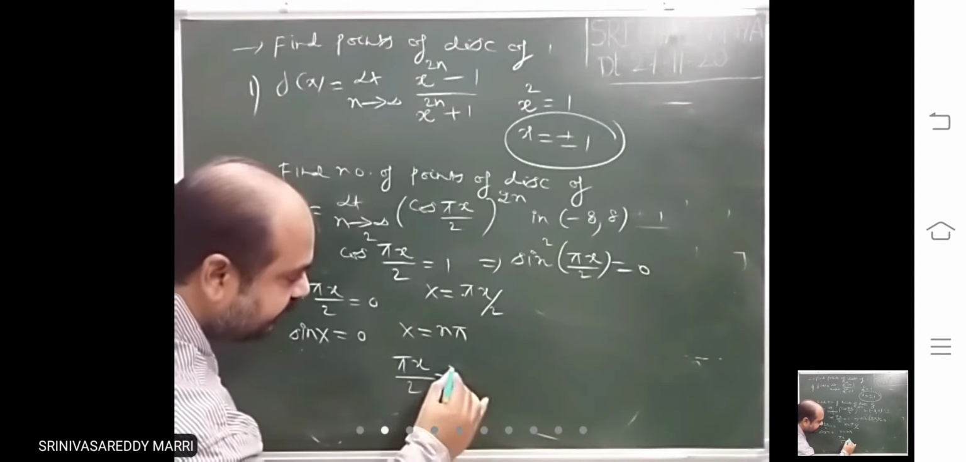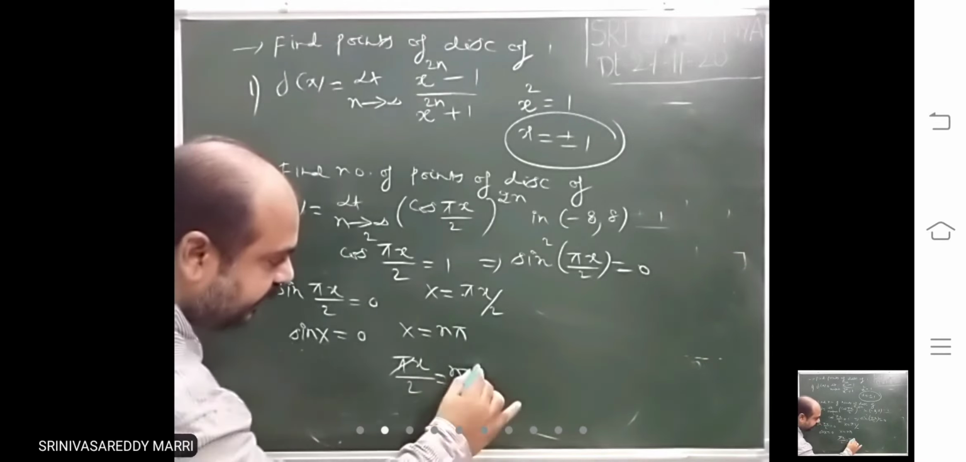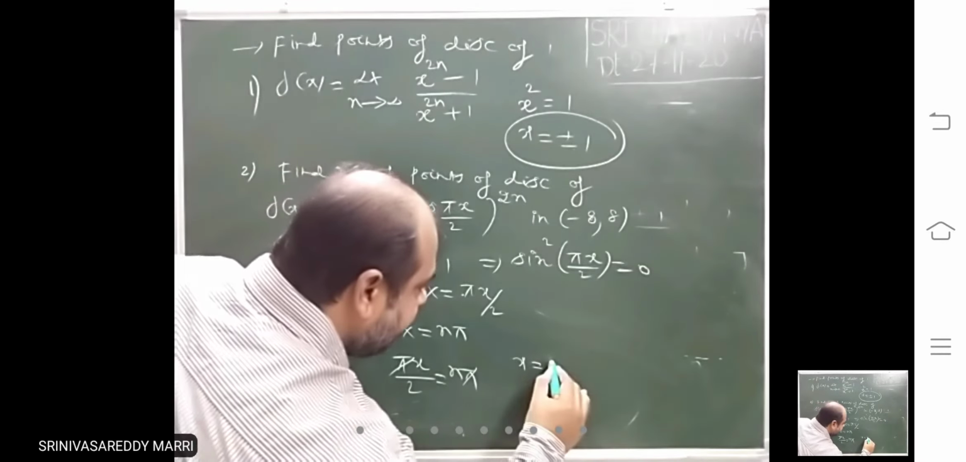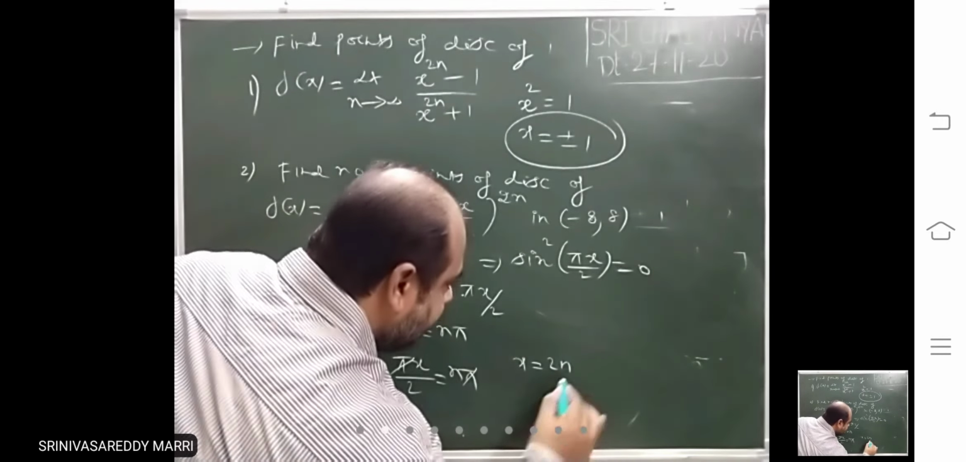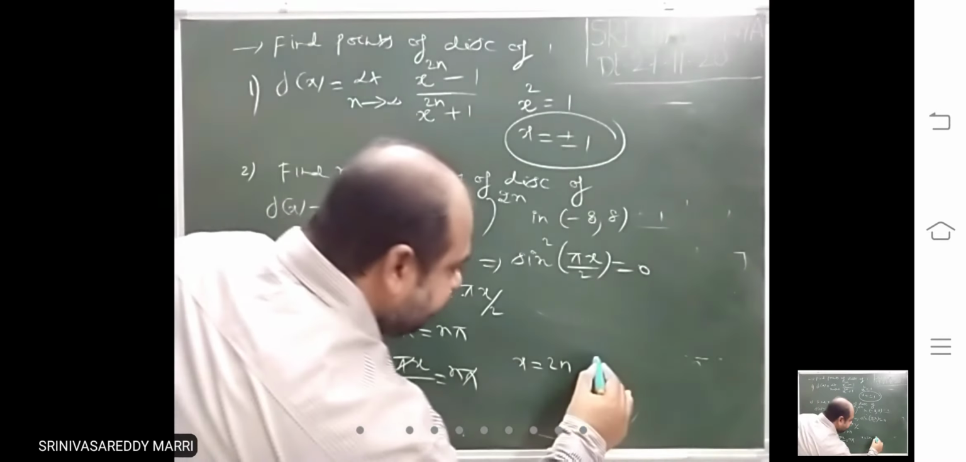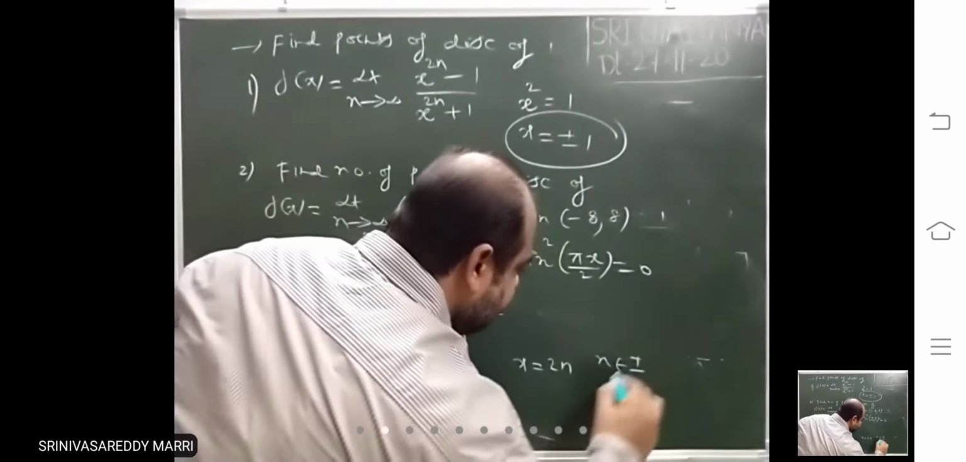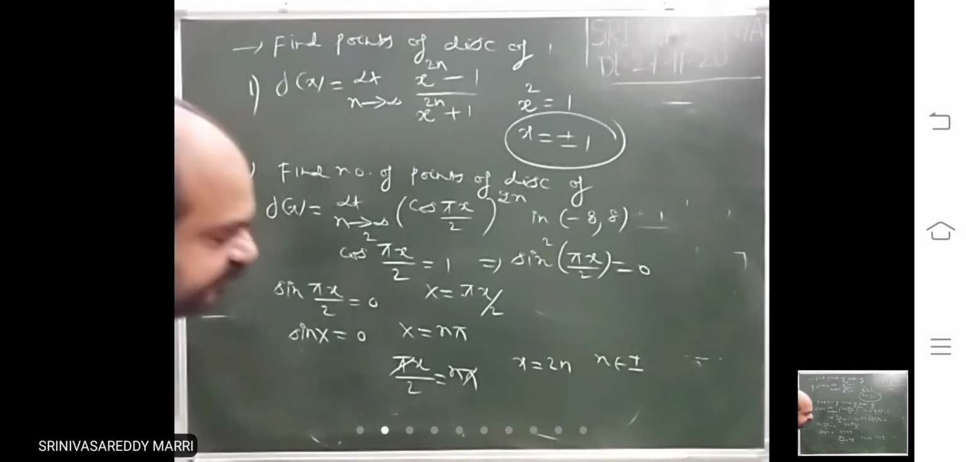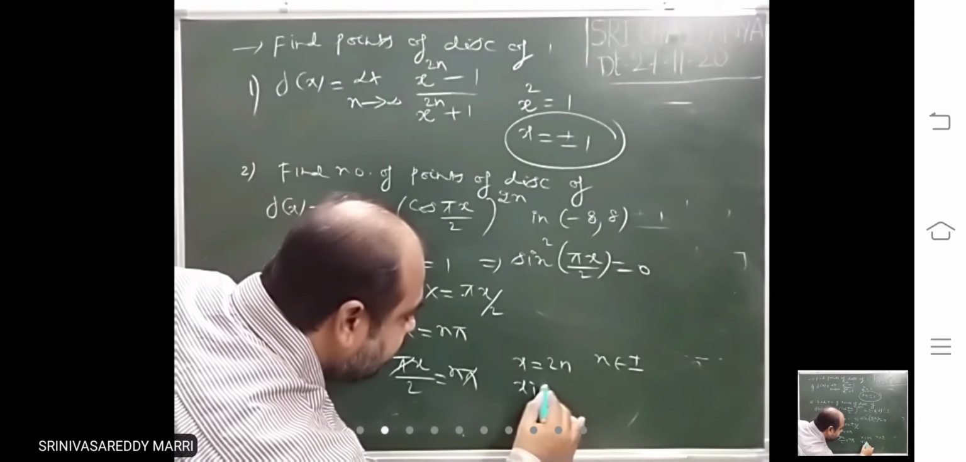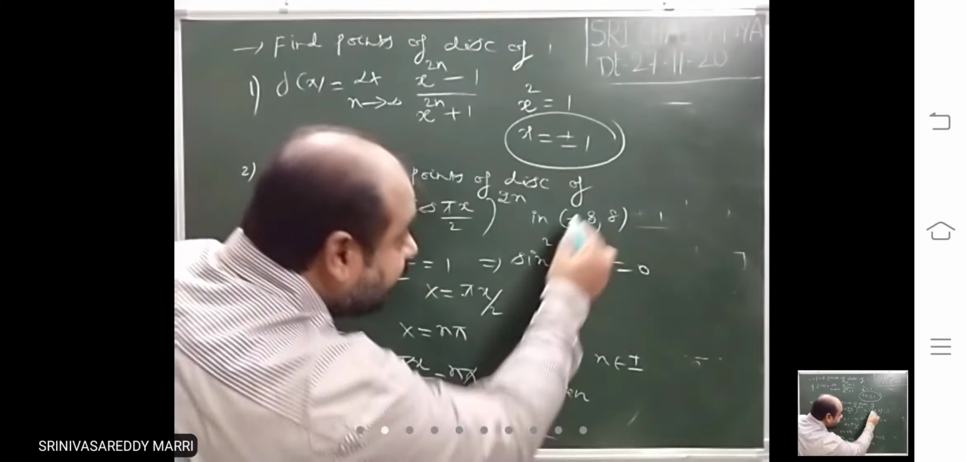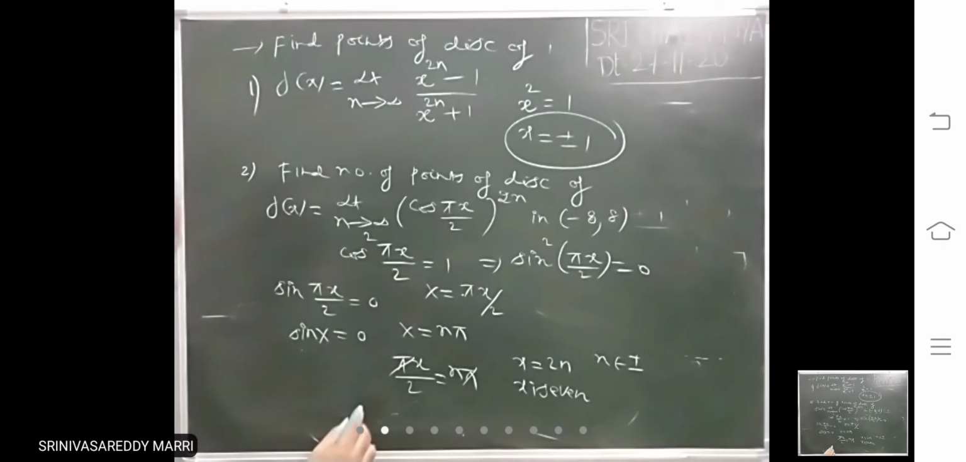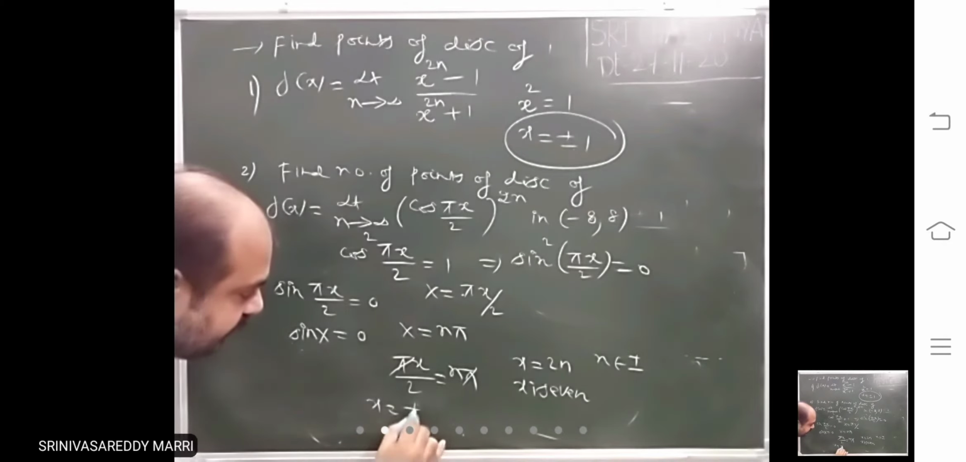Pi x by 2 equal to n pi. Pi cancel. X equal to 2n, where n is integer. That means x is an even integer. What are the even integers in that?